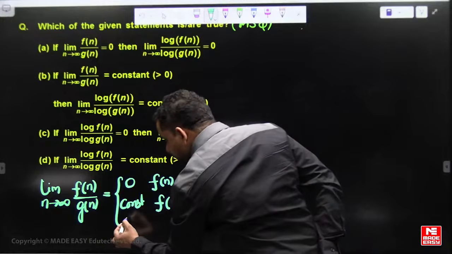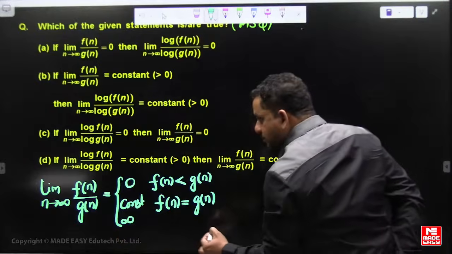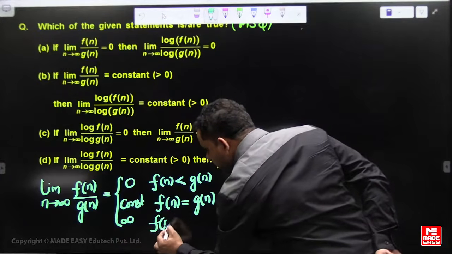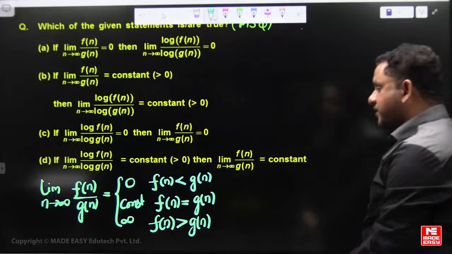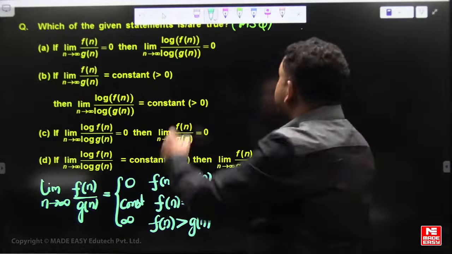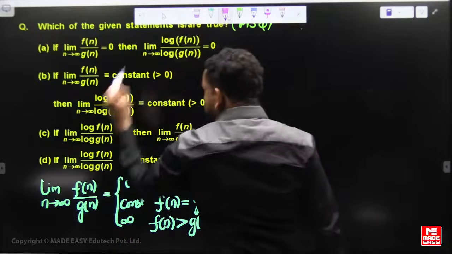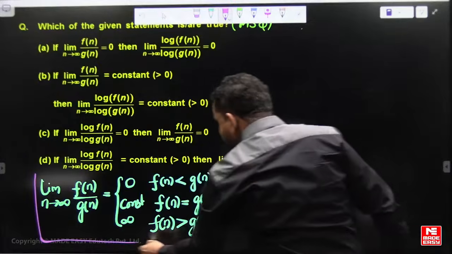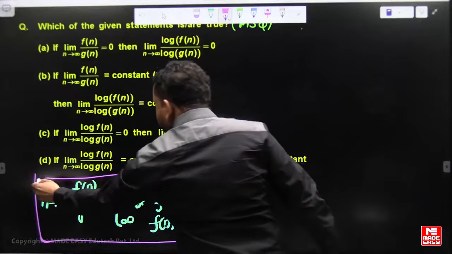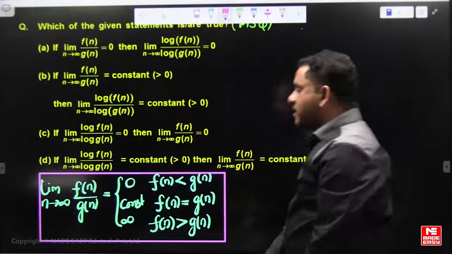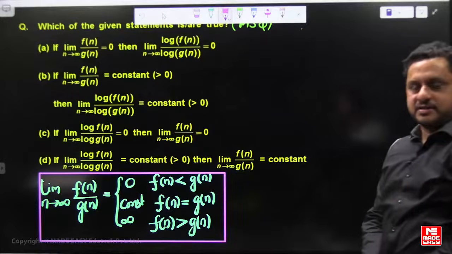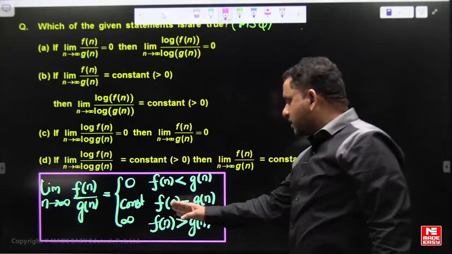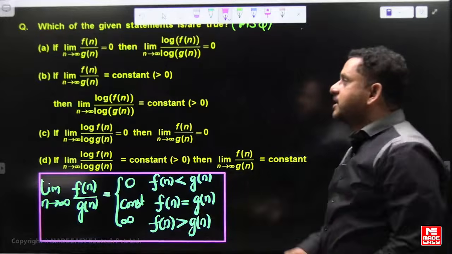If it is plus infinity, f of n is asymptotically greater than g of n. So if f of n and g of n are non-negative functions, limit n tends to infinity f of n by g of n being 0, constant or plus infinity means g of n is asymptotically bigger, asymptotically equal, or f of n is asymptotically greater.